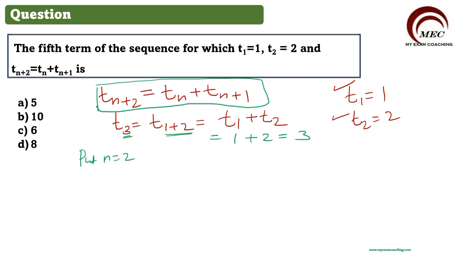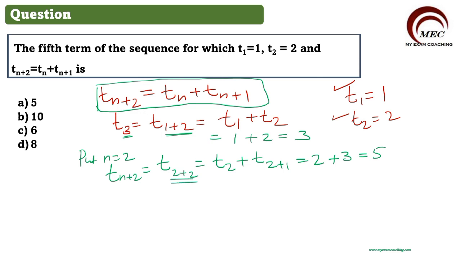So we got tn plus 2 is equal to 2 plus 2, which is equal to t2 plus t2 plus 1, that is t3. So what is t2? T2 is equal to 2. T3 we got 3, which is equal to 5. So we got tn plus 2 is 2 plus 2, that is equal to t4.